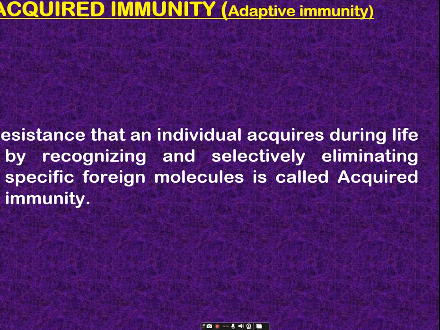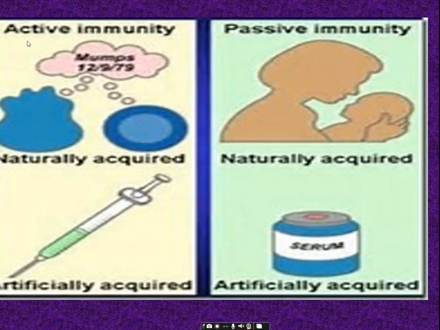During the lifetime, from birth to death, we come in contact with different types of microbes, right? Microorganisms or antigens. For that our body will act, and by that action we produce antibody in response. So we gain immunity power, which we call adaptive or acquired immunity. So we have active immunity and passive immunity.